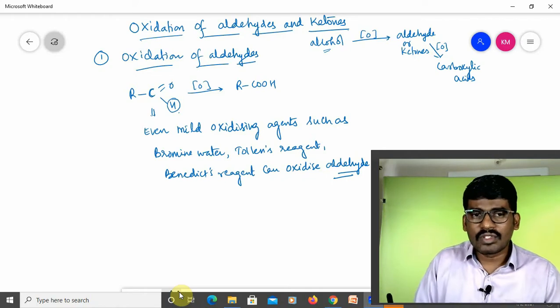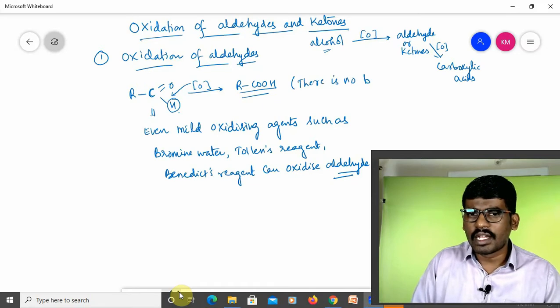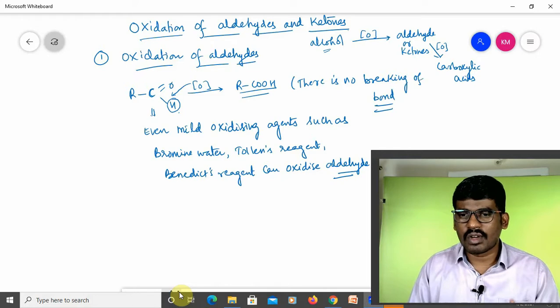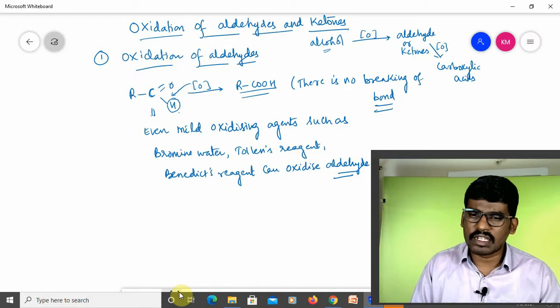So that hydrogen can easily absorb the oxygen. Addition of oxygen is very easy. It gives RCOOH. There is no breaking of bonds. Because there is no breaking of bonds, it is easy to oxidize the aldehydes by mild oxidizing agents also.